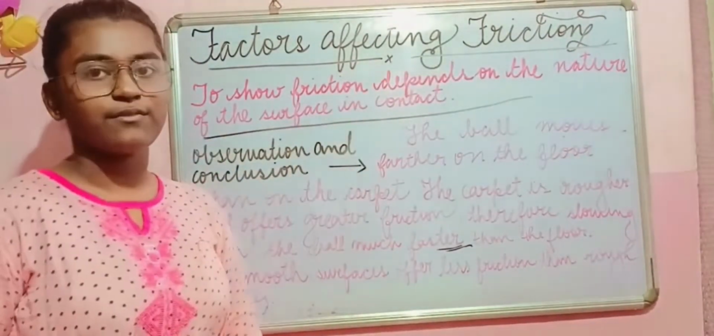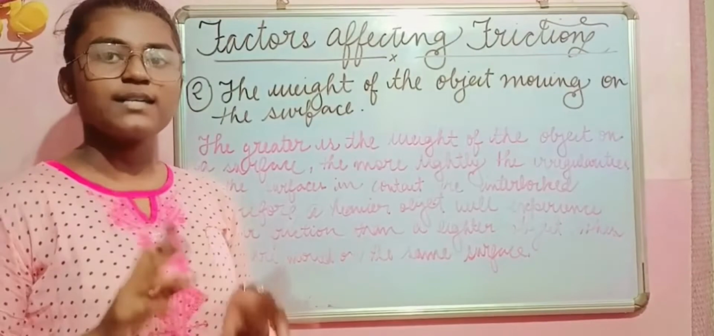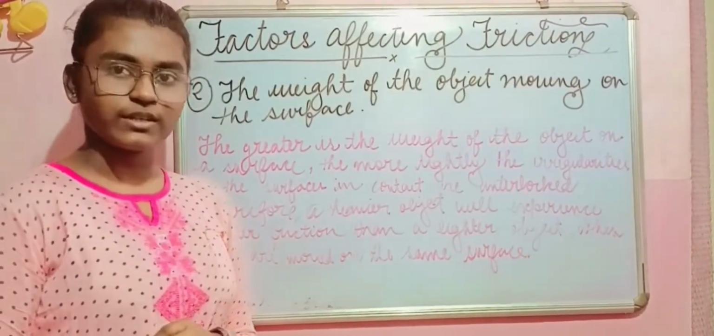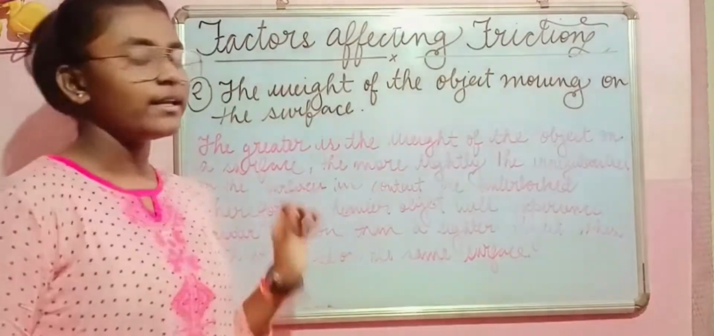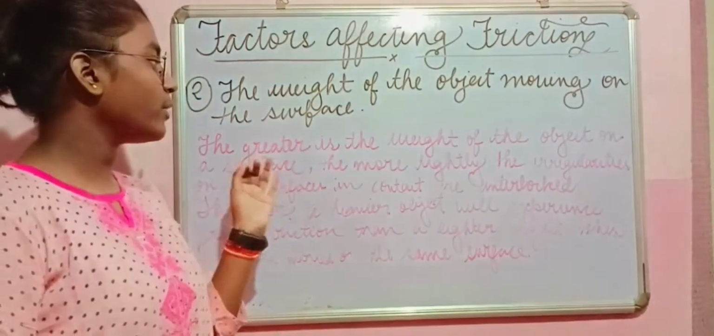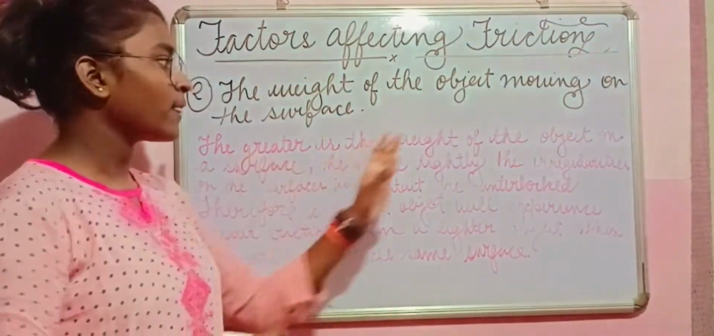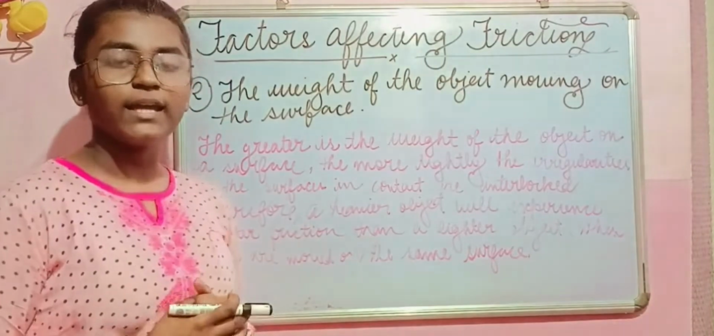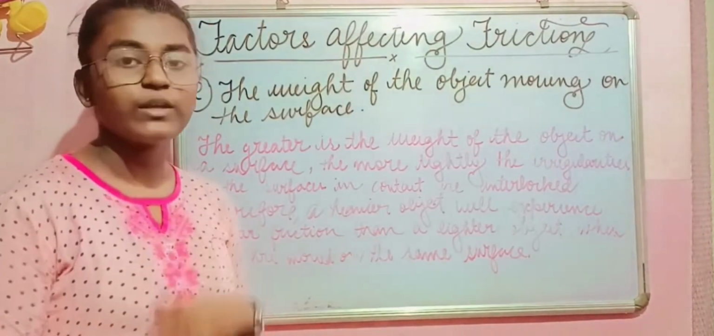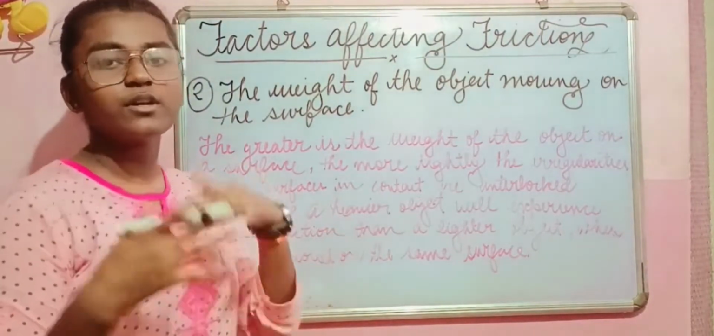First one, factor affecting friction. Now we will come to the second one. So now it comes, our second factor affecting friction is the weight of the moving object on the surface. Now here what happens, the greater is the weight of the object on the surface. If एक ऑब्जेक्ट की वेट बहुत ज़्यादा है और वो सरफेस पे है.